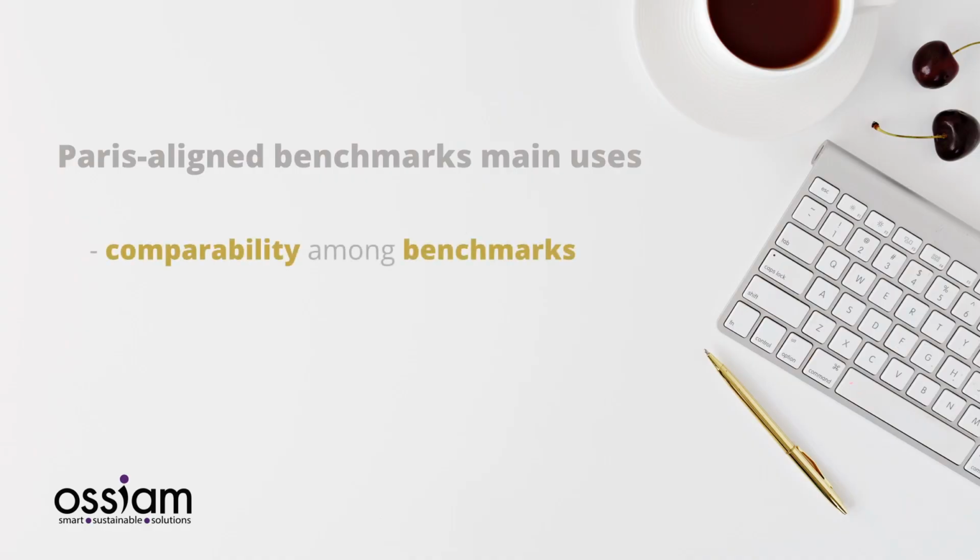The PAB indices can be used in three different ways. The first one is the comparability. So having a standard helps to compare benchmarks one to another, especially on the carbon intensity data.